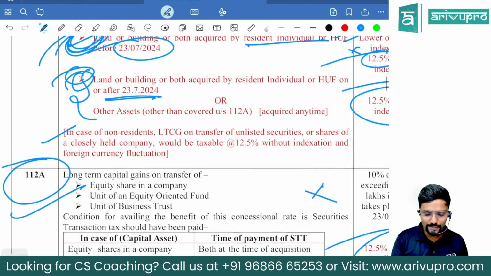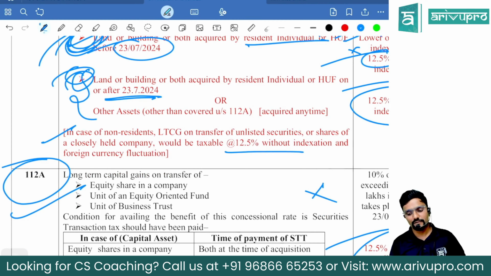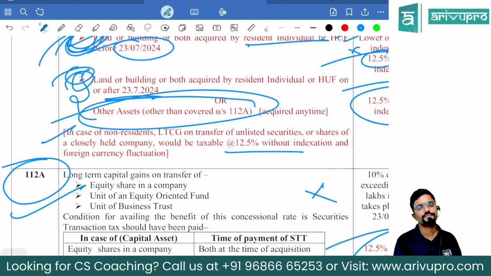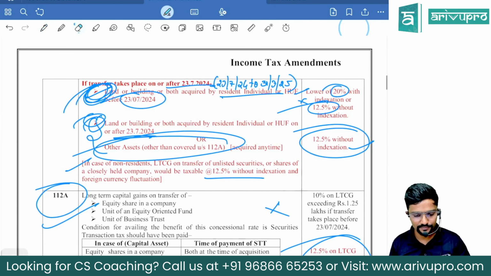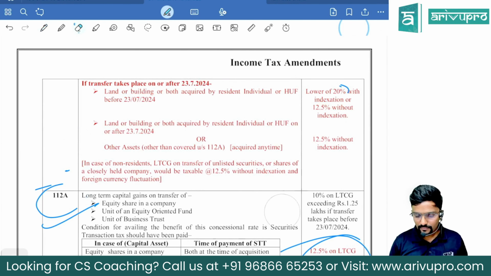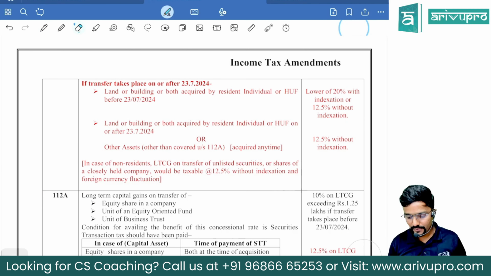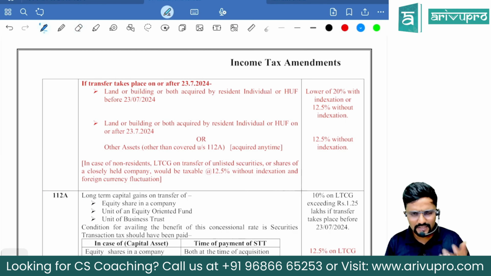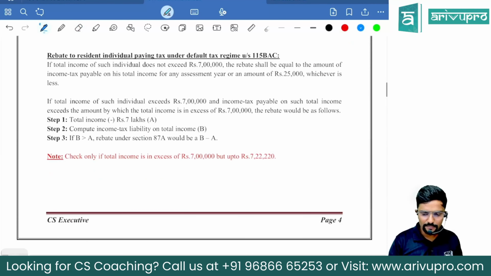Even in case of non-residents, long-term capital gain on the transfer of unlisted securities, shares of closely held company, would be taxable at 12.5% without indexation as well as foreign currency fluctuation. Means they will fall in this category only. This category itself, guys. Sure. Okay. We have covered this. This is one of the most important changes or amendments, guys.